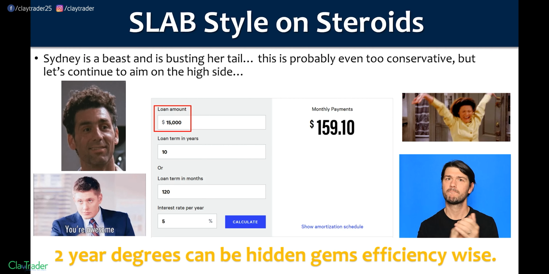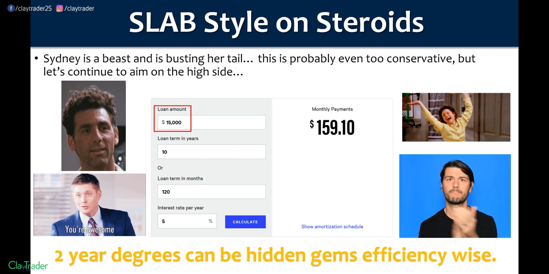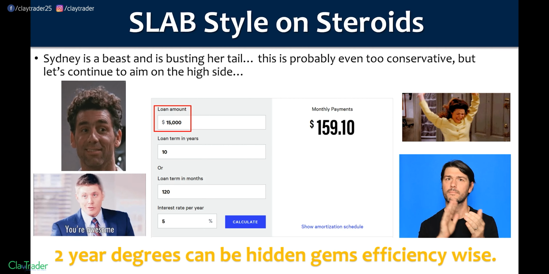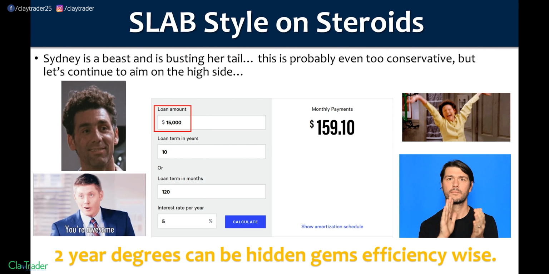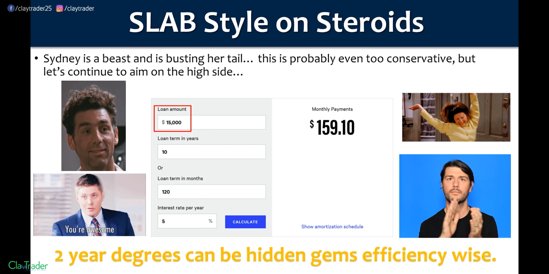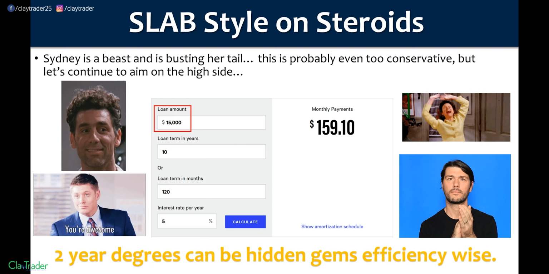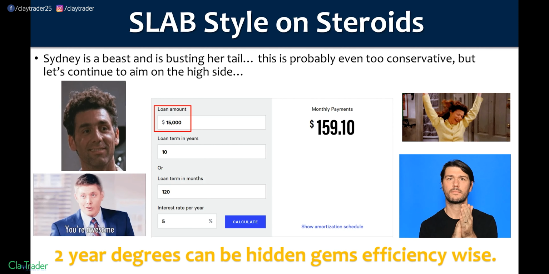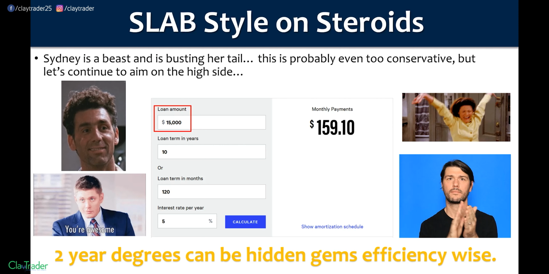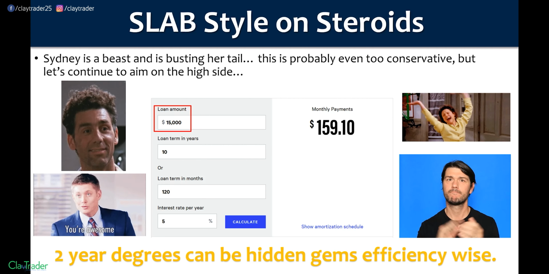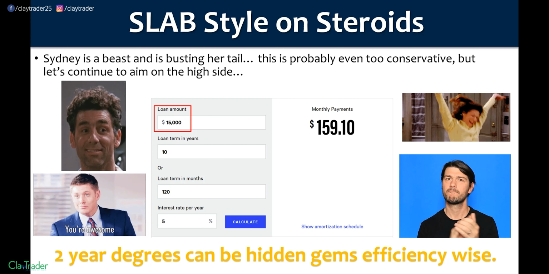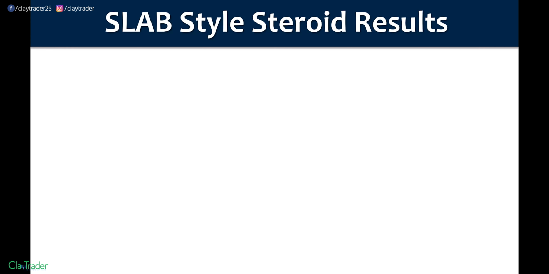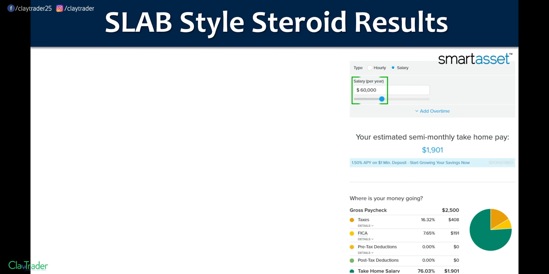Again, times change. So I'm not saying that dental hygiene is the golden ticket right now. As of the recording, I would say dental hygienist. If one of my girls, which I have 3 of them, were getting up towards this age, I would say, hey, why don't you go job shadow a dental hygienist, see how you feel about that, because wow, that would be a nice choice to be making as far as creating a solid income source for yourself. So let's finish out these numbers as far as slab style steroid results.